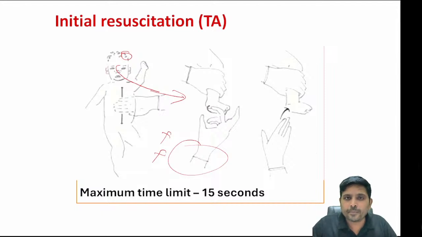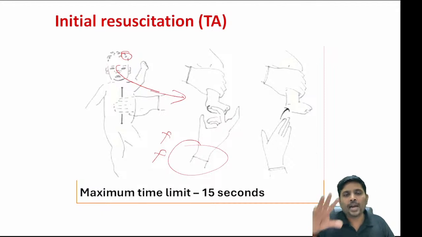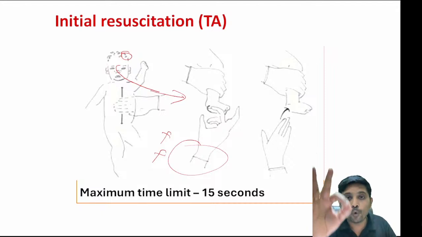What do you mean by primary apnea? Primary apnea is characterized by bradycardia and normotension. So during this stage, whenever you give tactile stimulation, the child will start crying. So this is the concept behind the tactile stimulation. How long you can take this tactile stimulation to work? Only another 30 seconds. So at the end of 1 minute, your initial steps of resuscitation, delayed cord clamping and tactile stimulation should be over.